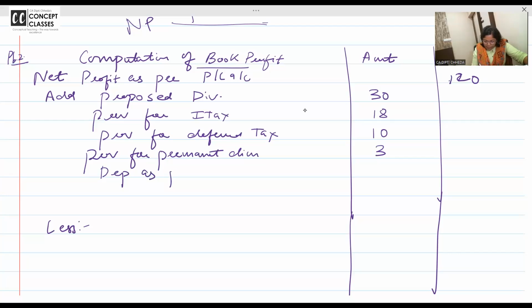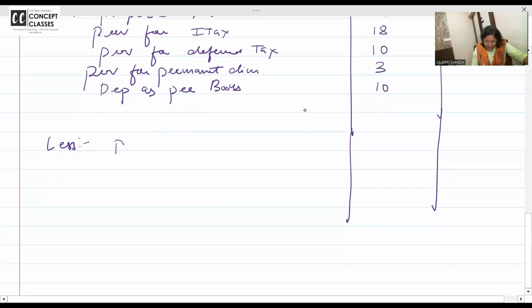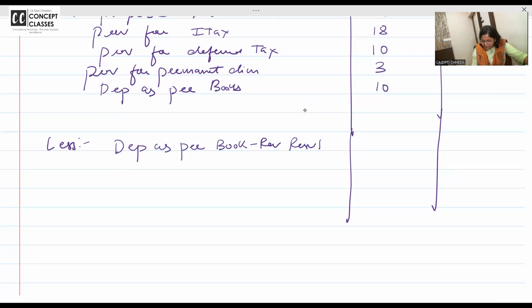Depreciation as per books. Add back. How much depreciation you will add back? 10 lakh. What is the depreciation as per books minus the revaluation reserve depreciation? Depreciation as per books is 10, but excluding revaluation reserve, other depreciation is deductible. Don't deduct depreciation as per income tax under section 32, even if they give extra in the exam, don't deduct.